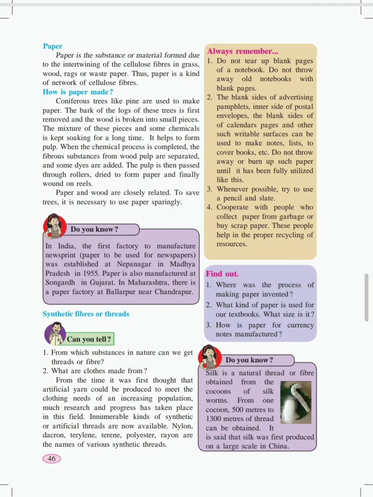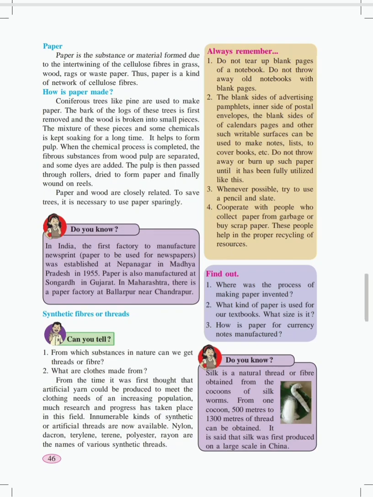Paper and wood are closely related. To save trees, it is necessary to use paper sparingly. So you have now understood the production of paper, how trees are cut down and then formed into paper. From this we understand that paper completely depends upon trees. So to save trees, it's our individual duty to save paper too.